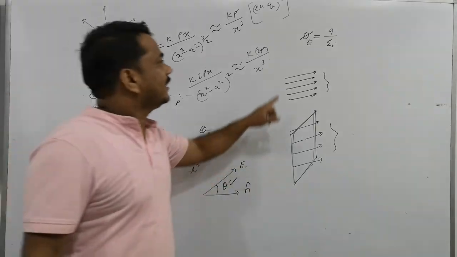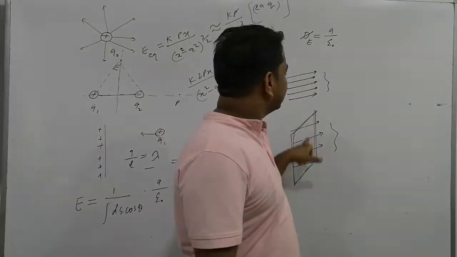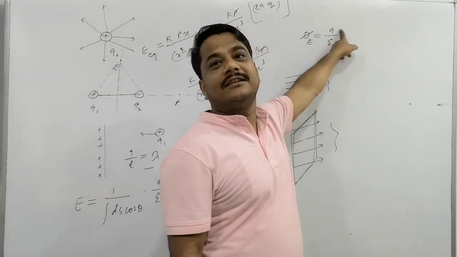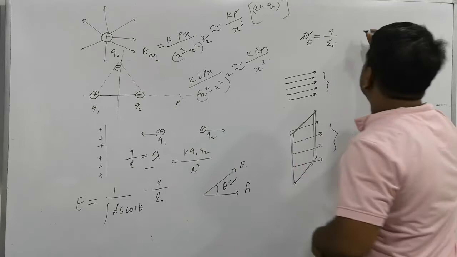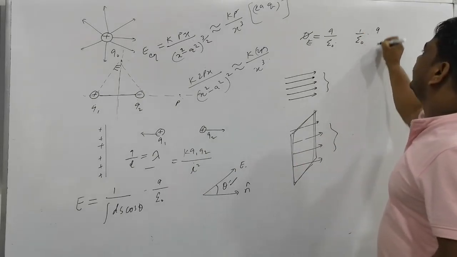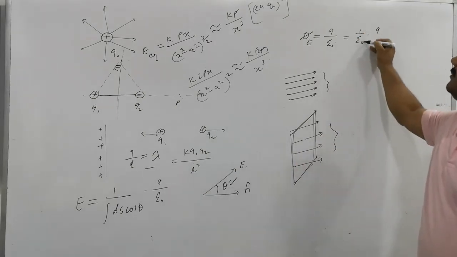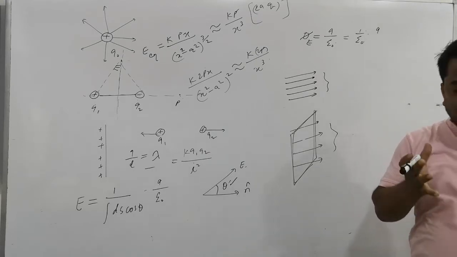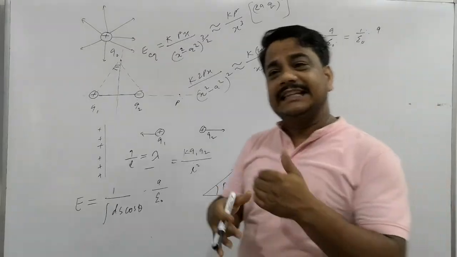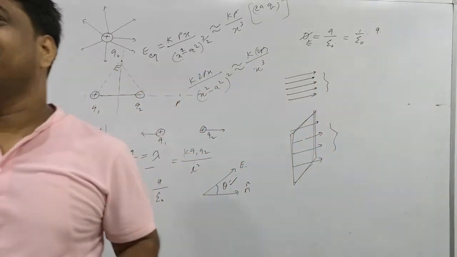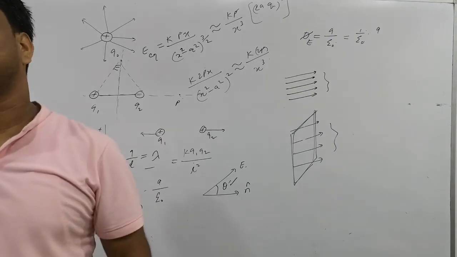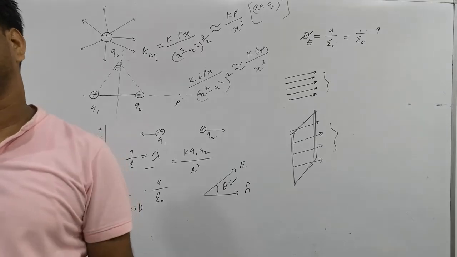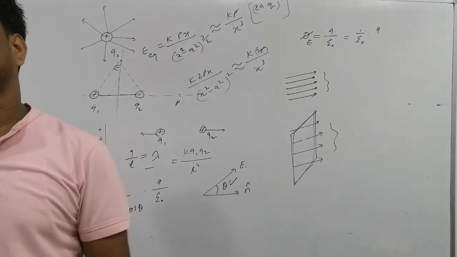Clear? So the electric flux linked with the surface is numerically equal to 1 by epsilon times the net charge, the total charge linked with the surface. Meaning the amount of charge that is associated with the flux. If multiplied by 1 by epsilon naught, then you can find out the value and the total number of field lines. This is called flux, right?